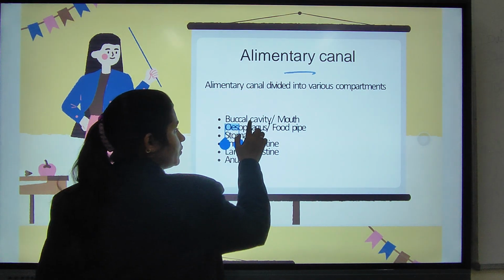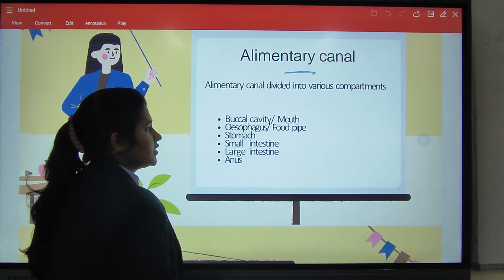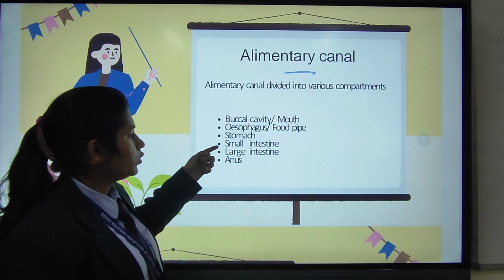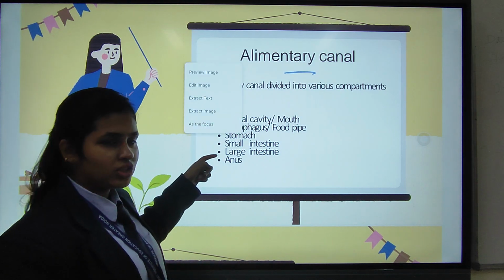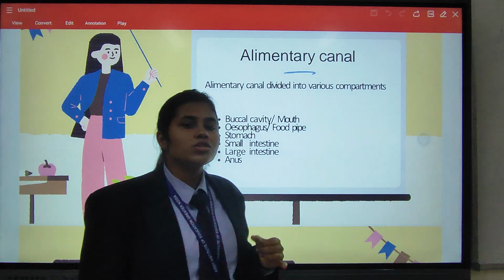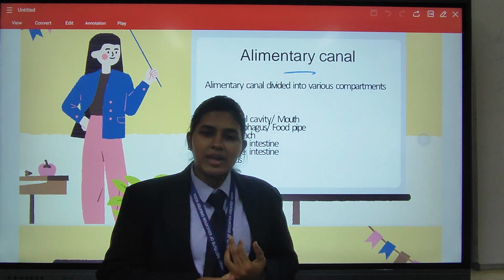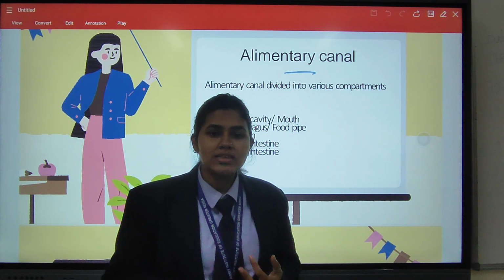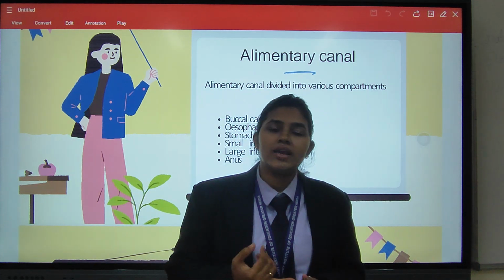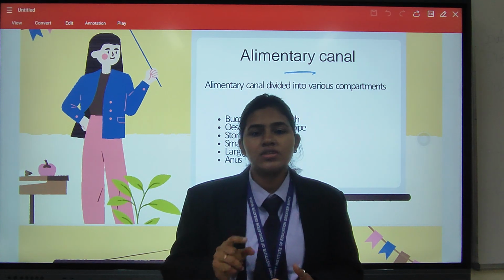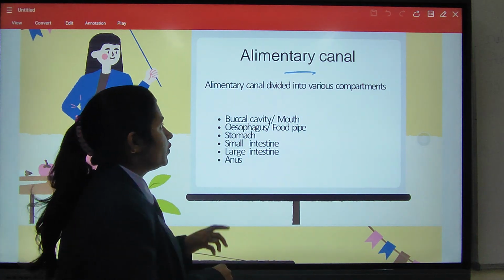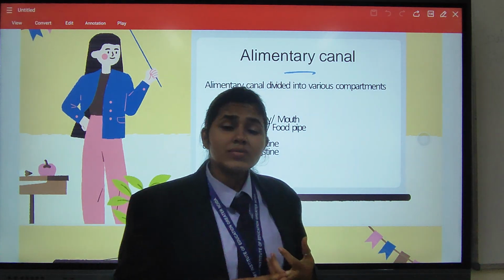The first one is the buccal cavity, the second one is the esophagus or food pipe, the third one is the stomach, the fourth one is the small intestine, then the large intestine, and then the anus. Okay, the alimentary canal consists of the mouth or buccal cavity, second is the esophagus, third is the stomach, fourth is the small intestine, then the large intestine, and finally the process completes at the anus. Then we will come to know about the accessory glands.